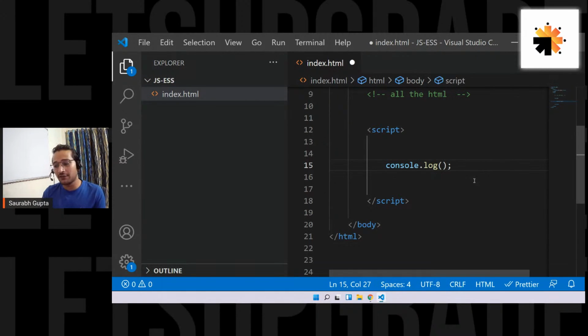If you want, put it. If you don't want, don't put it. It's totally fine. It will not give you any error. But it's a good habit to have.